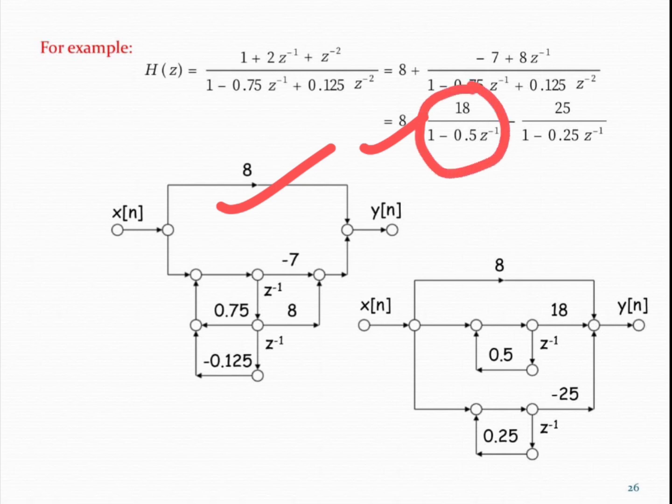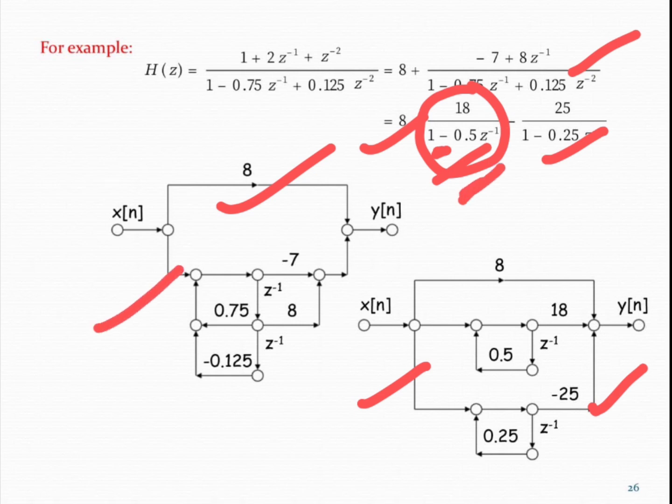Likewise, now we implement this next expression, which has poles only, and in direct form implementation we first implement the pole and then the zero. So here we implemented the pole, and as we know, if the sign is negative, that means the coefficient is positive. So we can use our coefficient as you can see in this diagram. So we directly implemented this final diagram. First of all we have to implement the pole, and a pole is always in the feedback direction.